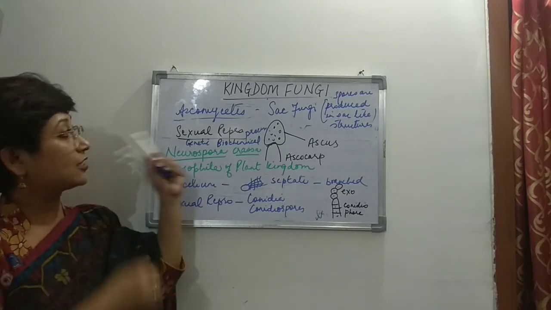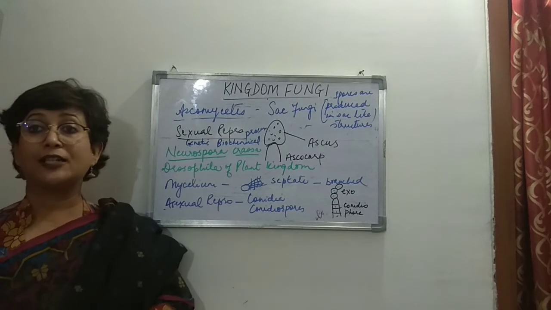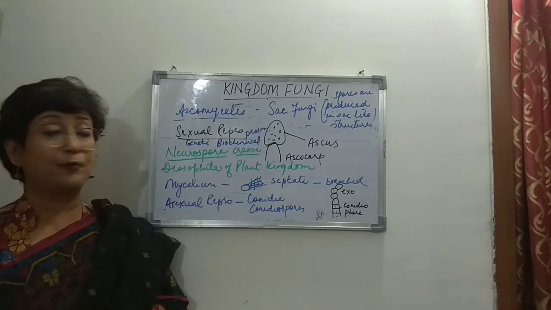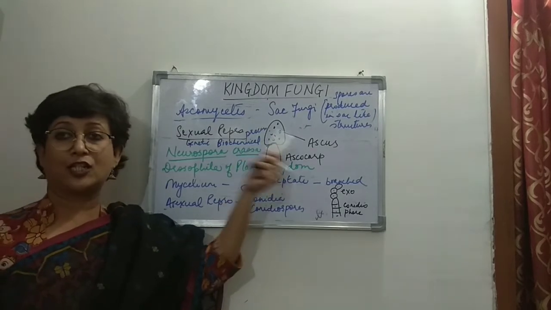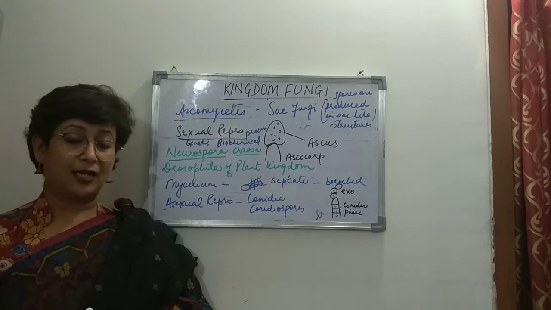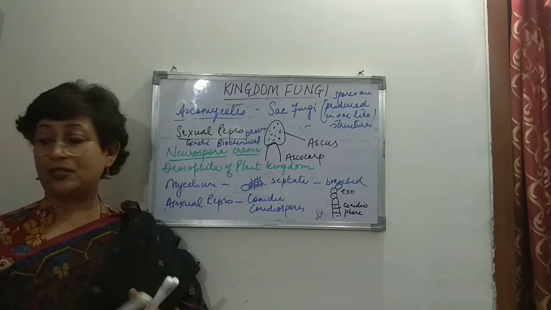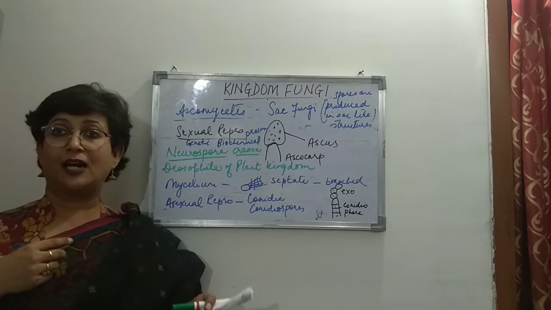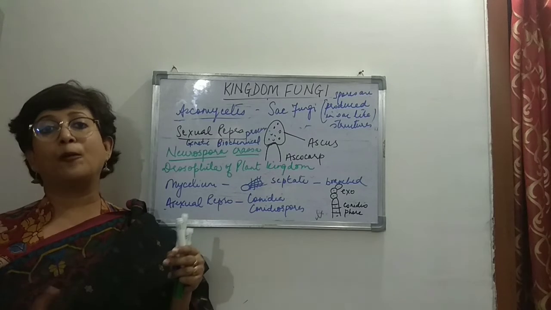So we discussed that Ascomycetes are called sac fungi. Why are they called sac fungi? Because in sexual reproduction, the fruiting body is ascocarp, and in the sac-like structure inside this, the spores are produced. Ascospores are produced, so that is why they are known as sac fungi, right? We talked about the mycelium being septate, and that besides being parasitic and saprophytic, they are coprophilous also.